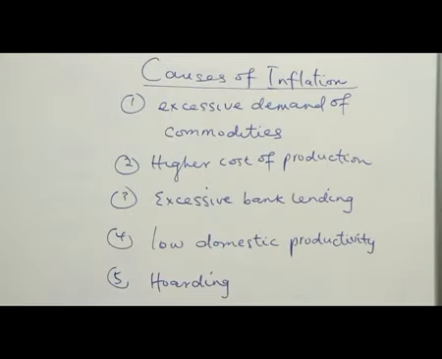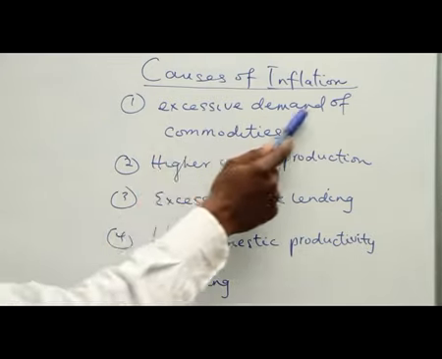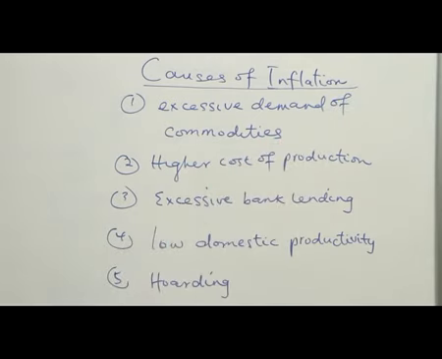Let us look at the causes of inflation. There are many causes, but we are going to look at few here. The first one, excessive demand of commodities. If in an economy demand is greater than supply, then we are going to have excess demand. So as a result of that, there will be an increase in prices of goods and services.